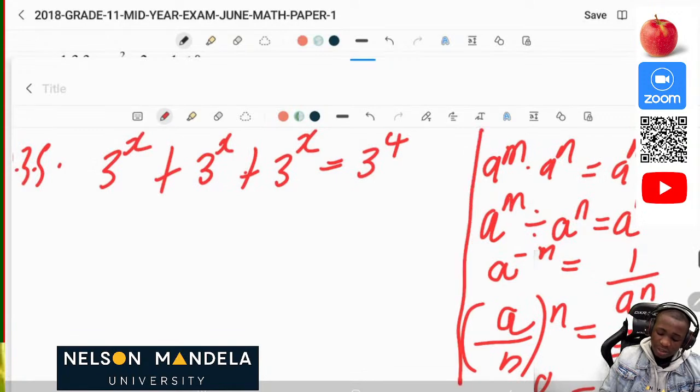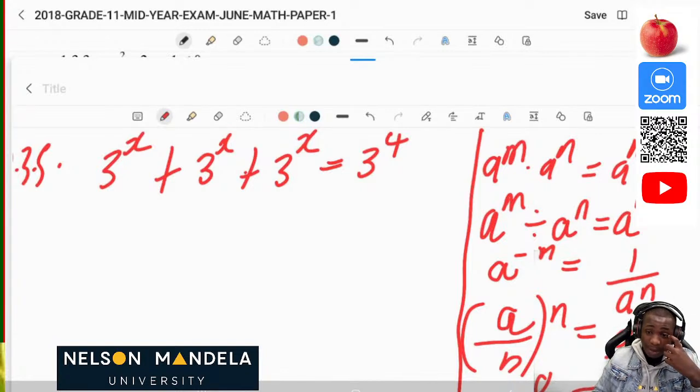You must always know these laws of exponents at your fingertips, so that when you are writing in the exam, you can apply them when you're solving your exponents, so that you can actually get a correct answer. Please try by all means to use this format, so that in due time you have the correct solution. Now in this instance, we can see that we have a common factor, which is 3 to the power of x.